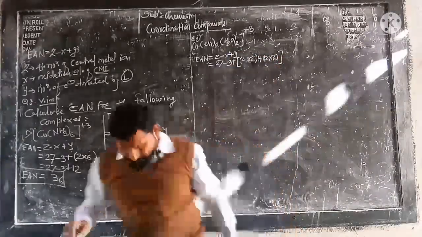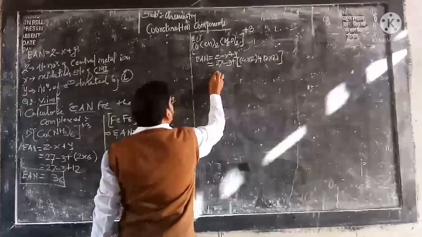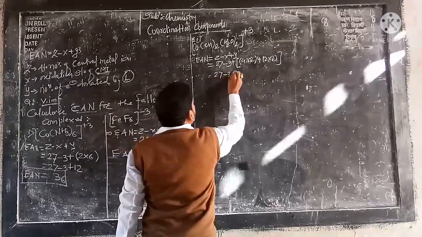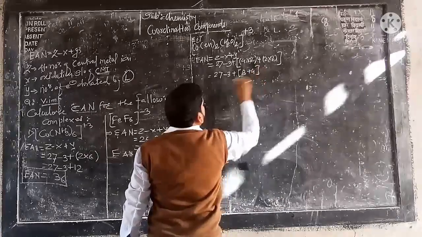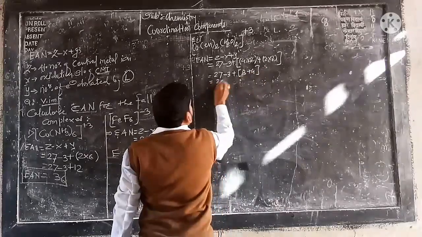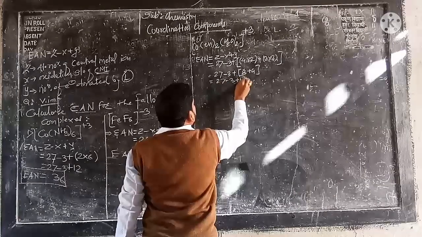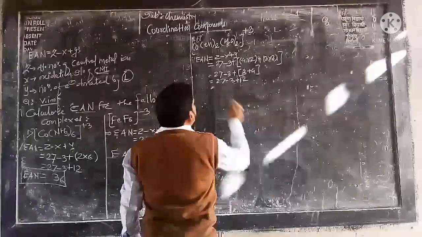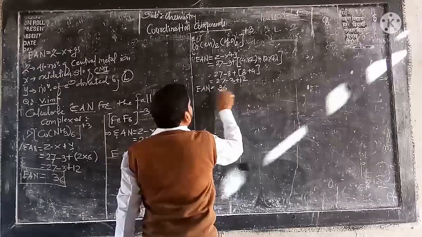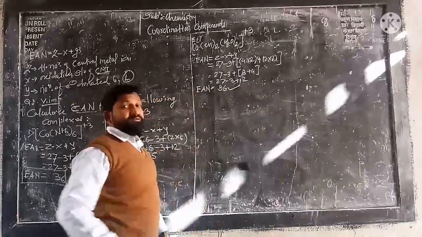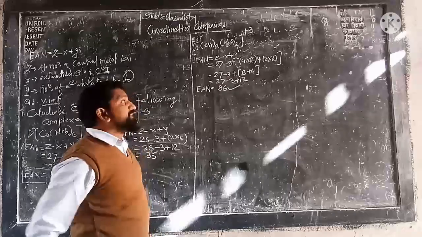So calculate the total. We will get 27 minus 3 plus 4 into 2, 8 plus 4. So it will become 27 minus 3 plus 12. So you can calculate. Again we are getting the same value. Effective atomic number is equal to 36. So in this way effective atomic numbers are calculated.